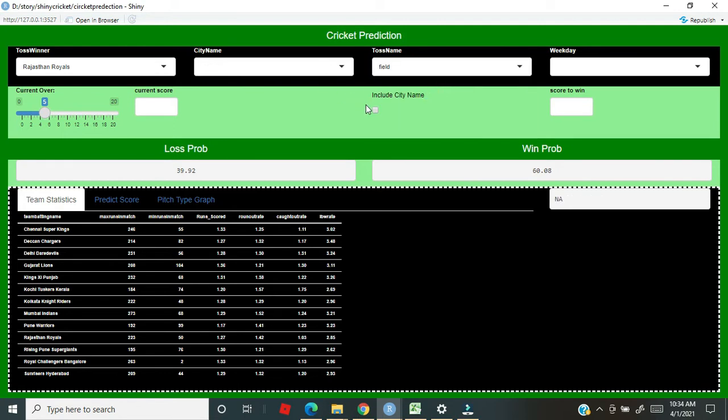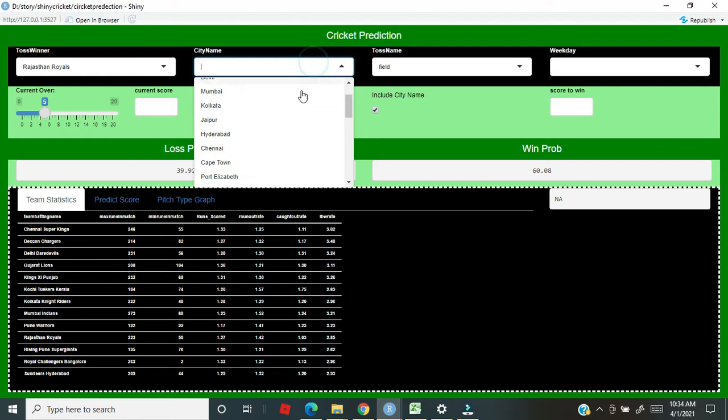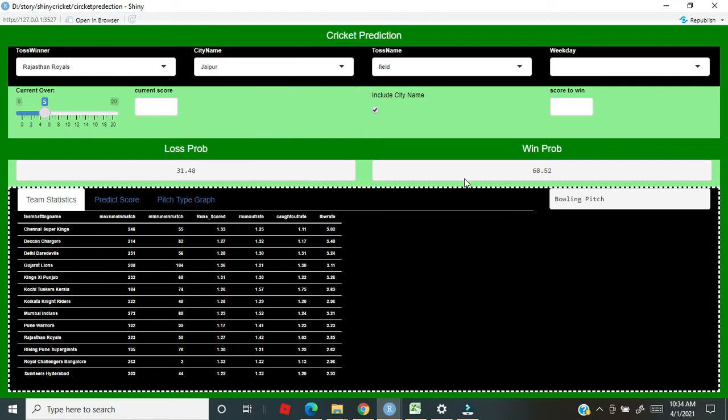But okay, include city Jaipur. It does flip to 70%, close to 70% if they have taken fielding as their toss win option. Batting seems to be really bad in Jaipur for Rajasthan Royals. So it's all based on past data.